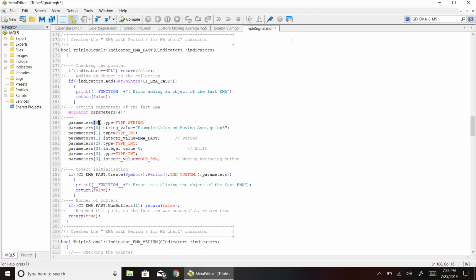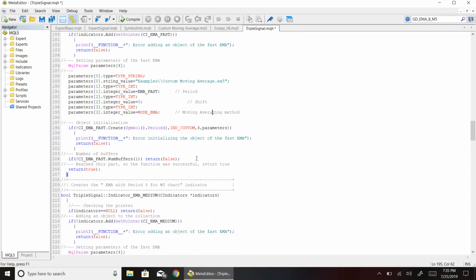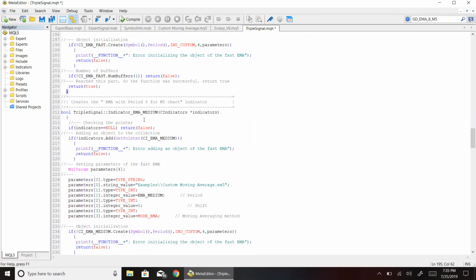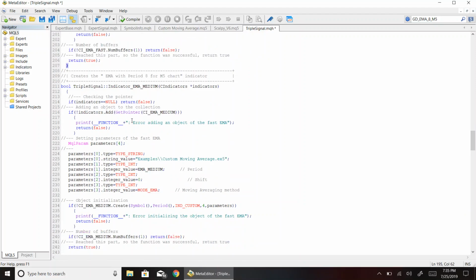Each value gets assigned 2 different things, a type, and then the actual value. So here we have a type string, and then the value for that string. For example, here we have these 2 lines, set the period, it's a type int, and then we give the value for the period, and so on. We have the shift and then the moving average method. And then we have similar functions to initialize other indicators. The only difference is the value for the period changes.